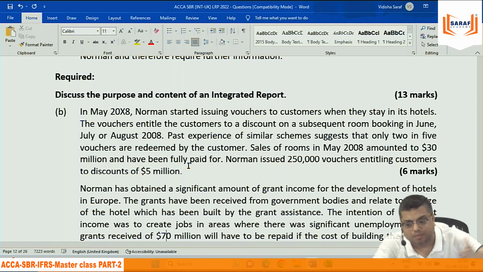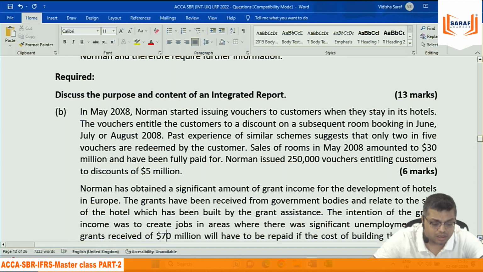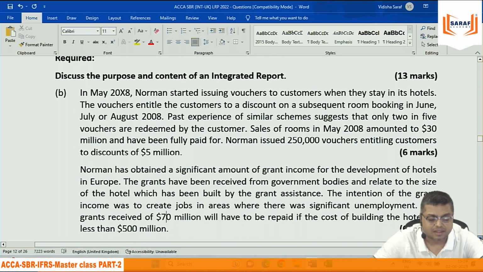Application of this needs to be applied. नीचे वाला भी आप सोचेंगे आपको IS-20 आता है, रेवेन्यू माने गवर्नमेंट ग्रांट्स, वैसे नहीं होएगा. You need to apply your knowledge in the scenario, then only they will be giving marks in the SBR exam. IFRS में थोड़ा बहुत होने से भी चल जाएगा.